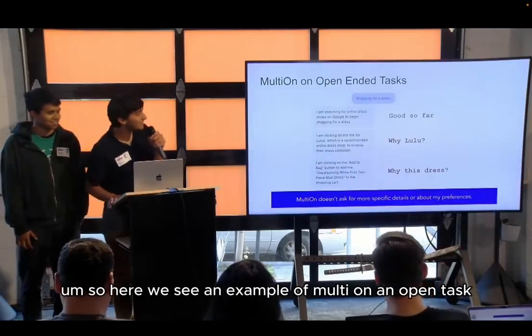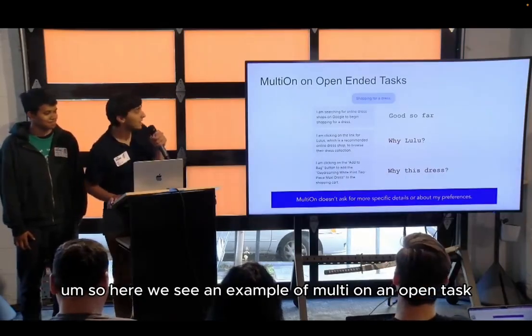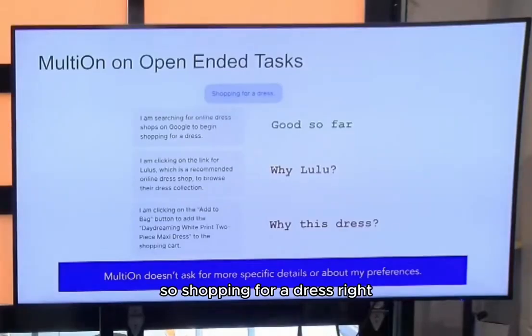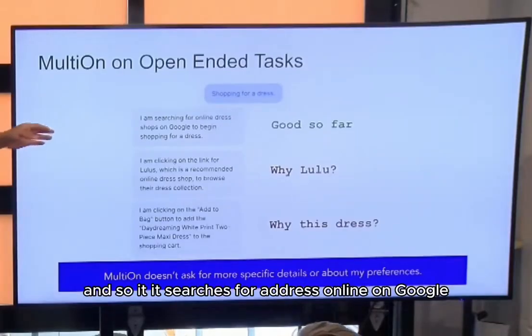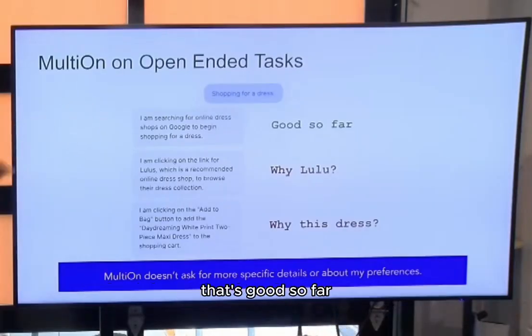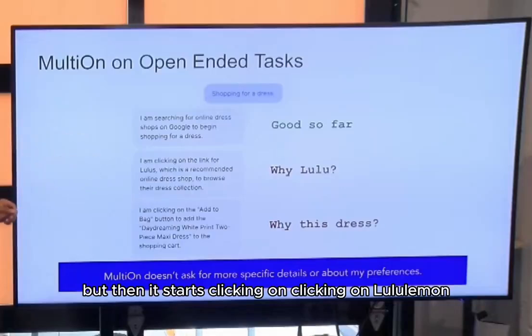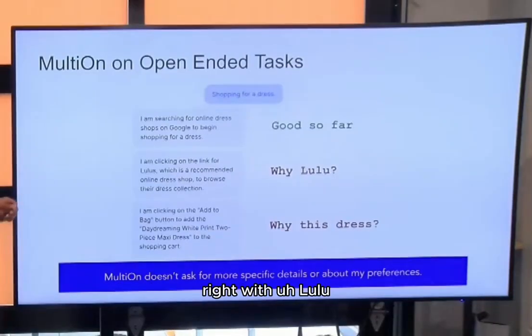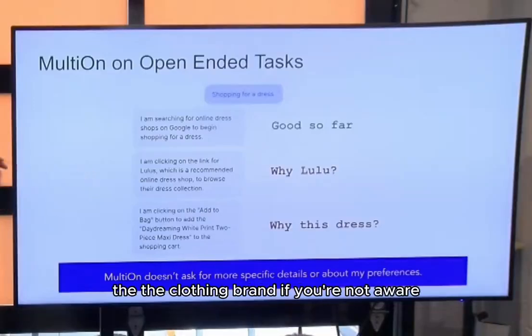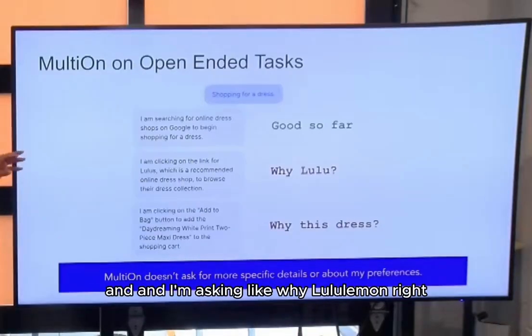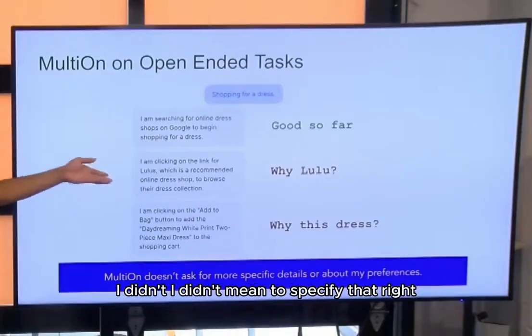So here we see an example of MultiOn in an open-ended task. Shopping for a dress, right? It searches for a dress online on Google. That's good so far. But then it starts clicking on Lululemon, which is the clothing brand, if you're not aware. And I'm asking, why Lululemon? I didn't even specify that.